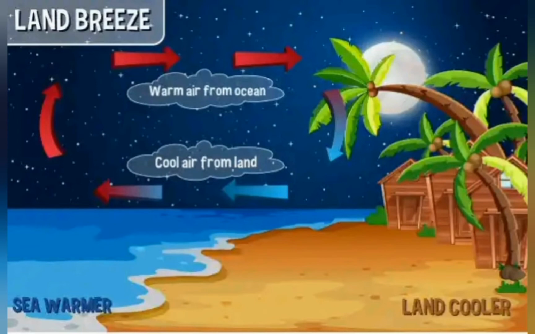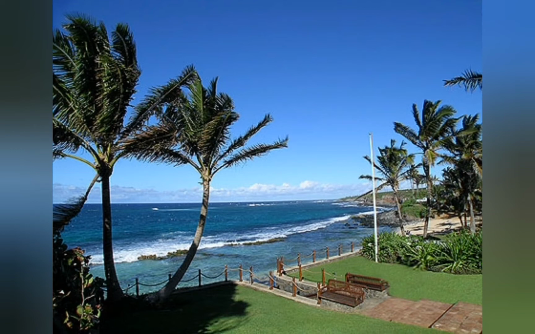But the land breeze occurs at night or early in the morning when the air above the land is cooler, which happens because at night the land basically transmits all the heat energy back into space. So that is why the land is cooler as compared to the ocean or the sea. The air pressure over the sea is lower in comparison to the air pressure over the land, which is high. So the air above the sea will rise because it is warmer, and the air above the land is denser and cooler, which blows in to take the place of the risen air. So, this is why the land breeze blows during the night over the sea. The speed of the land breezes is almost 2 to 5 meters per second.